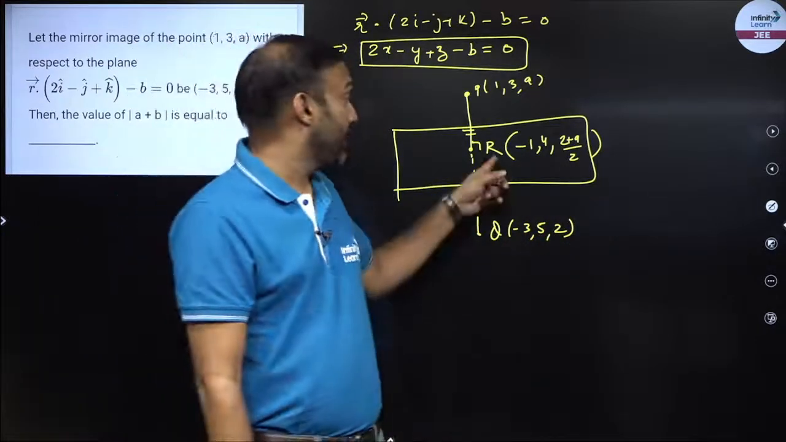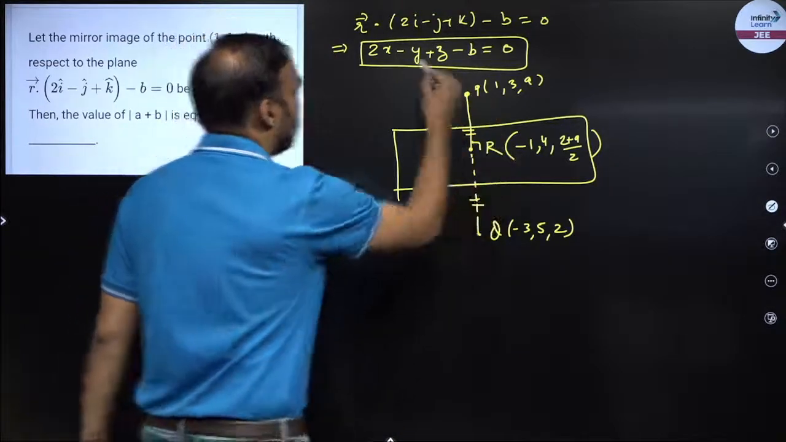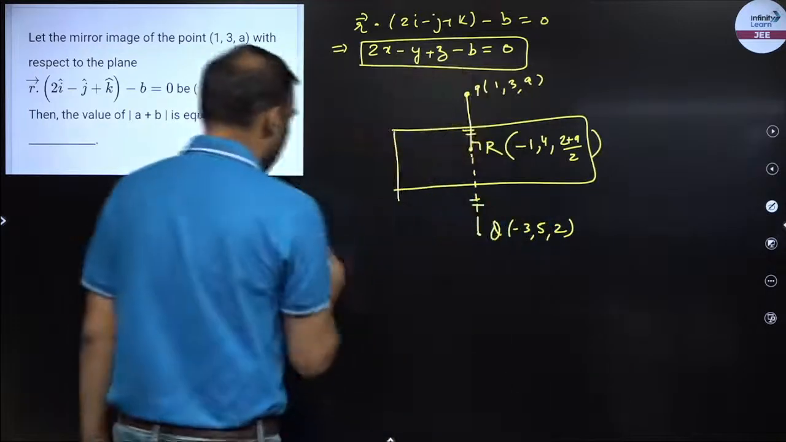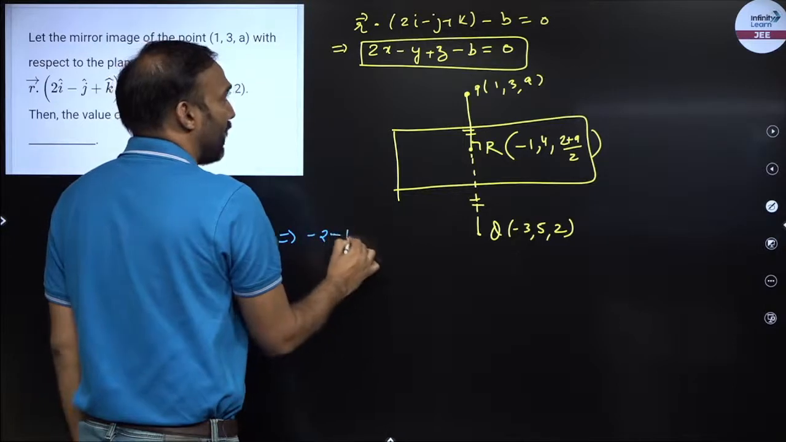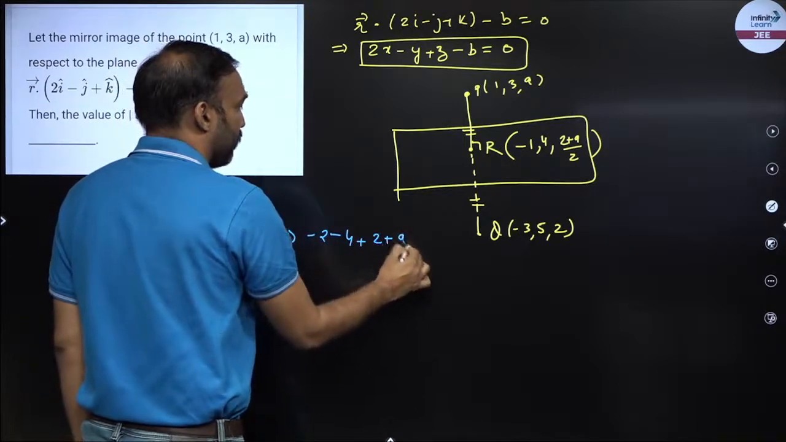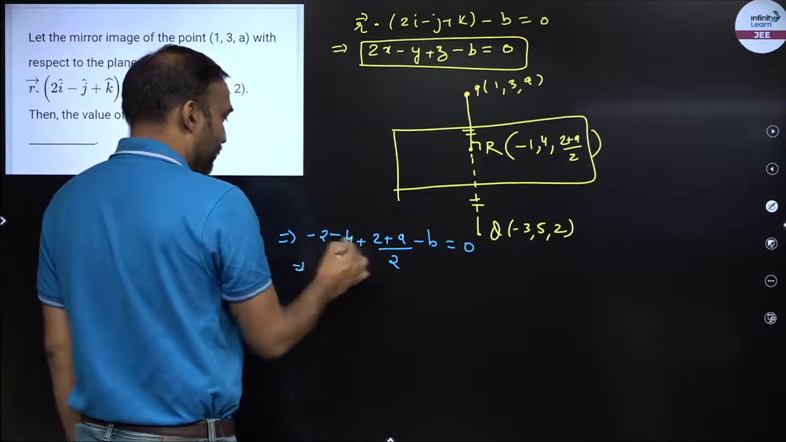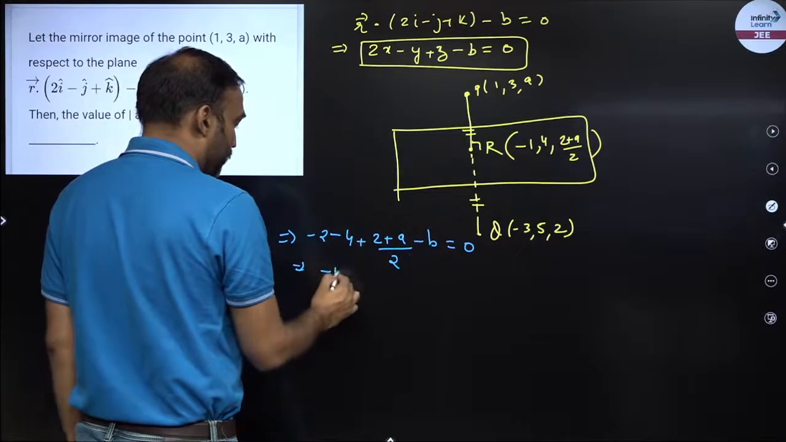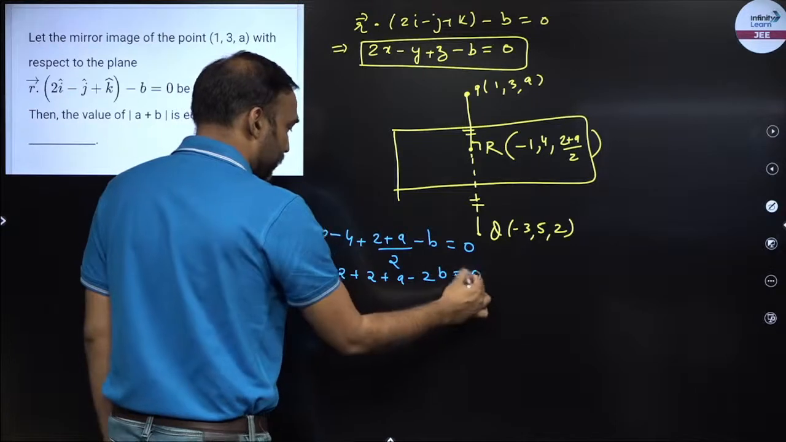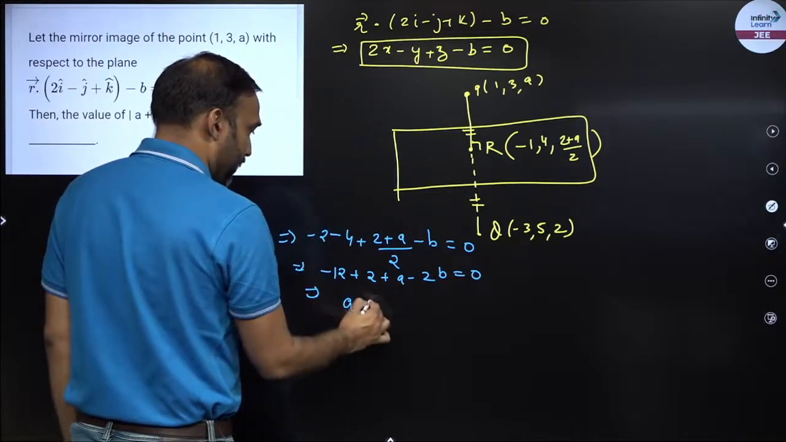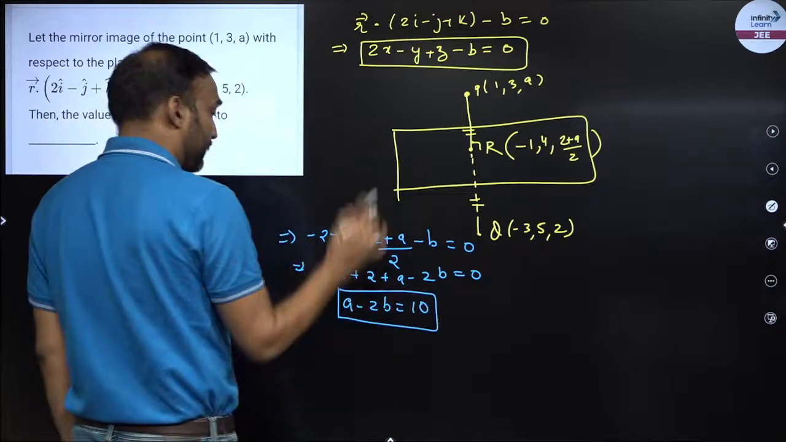Now what do I know about R? R lies on the plane, right? So R will satisfy the equation of the plane. So why not put the values of R in the plane? So what do I get? Put R in this plane. So -2, -4 plus (2 plus a) by 2 minus b is equal to 0. So this becomes -6, and you multiply by 2. So -12 plus 2 plus a minus 2b is equal to 0. So from here I got a minus 2b is equal to 10. Okay, no worries. So I got one equation in a and b.